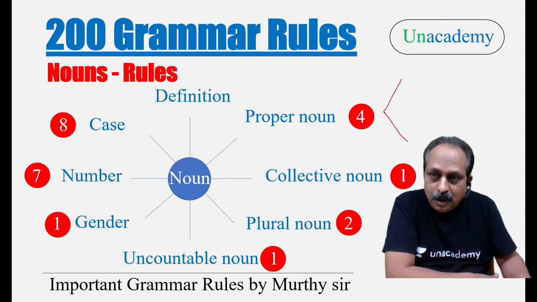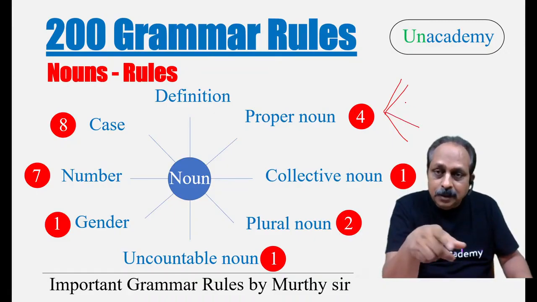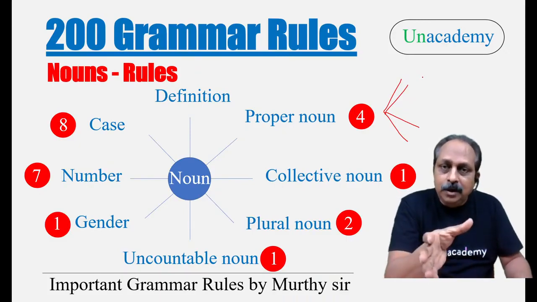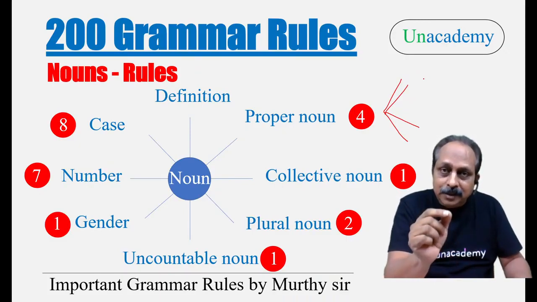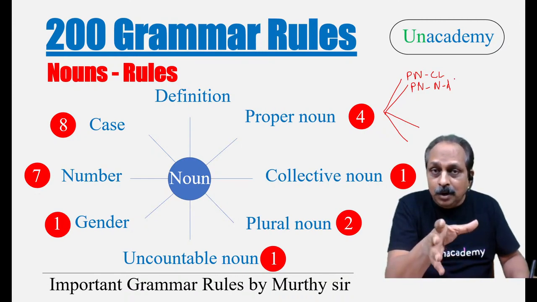When you know there are four rules that go with proper nouns, then you have to again write what the four rules are. You don't have to write all the words, not required. You have to write the key letters. Proper noun, like this, capital letter. The first rule, I'll show you the first one. Second rule, proper noun, no article. Write this way. You don't have to write all the words.